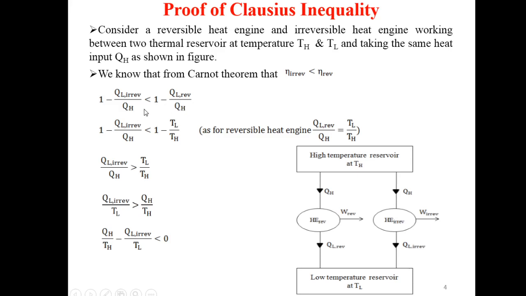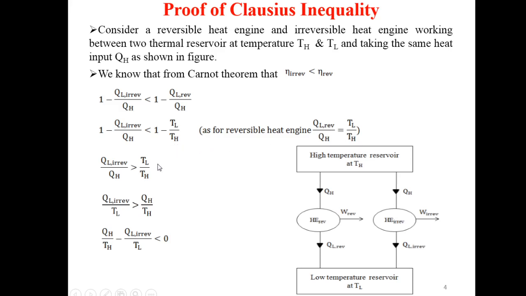So we can write this expression also as: 1 minus QL irreversible divided by QH less than 1 minus TL divided by TH, as for a reversible heat engine, we know that QL reversible divided by QH is equal to TL divided by TH.